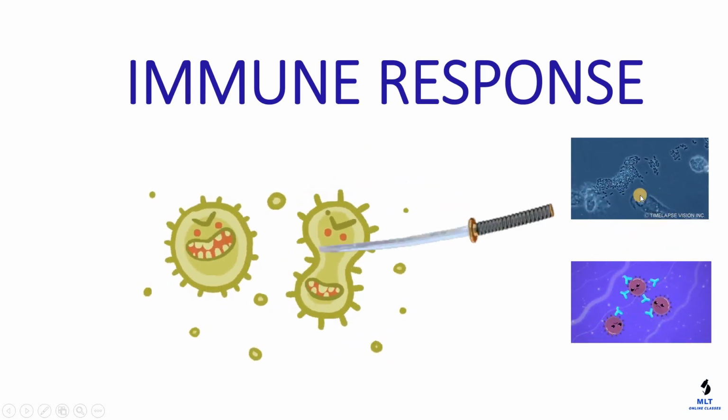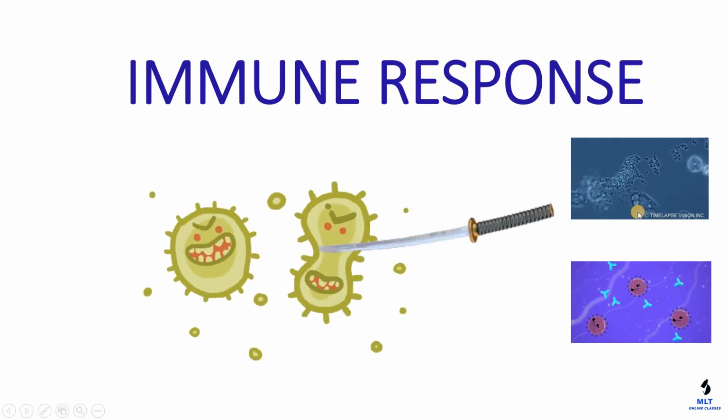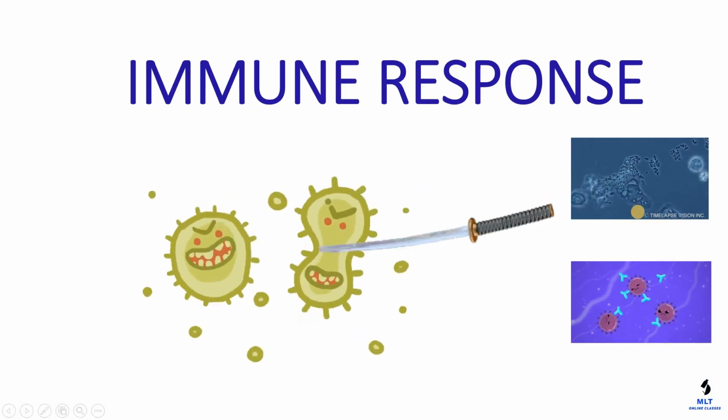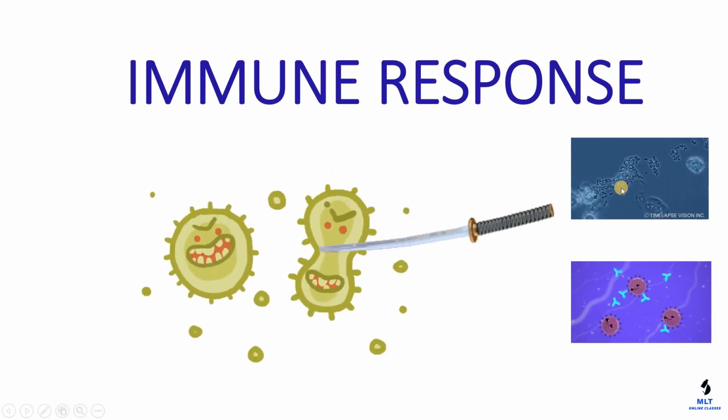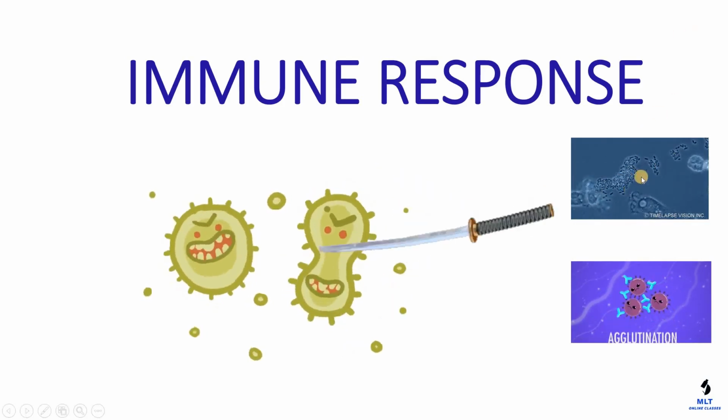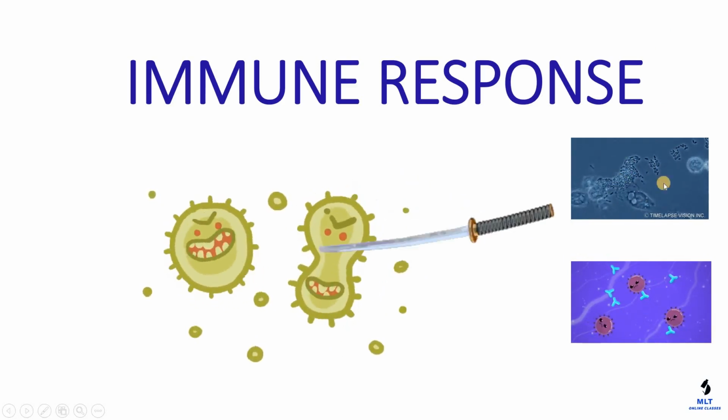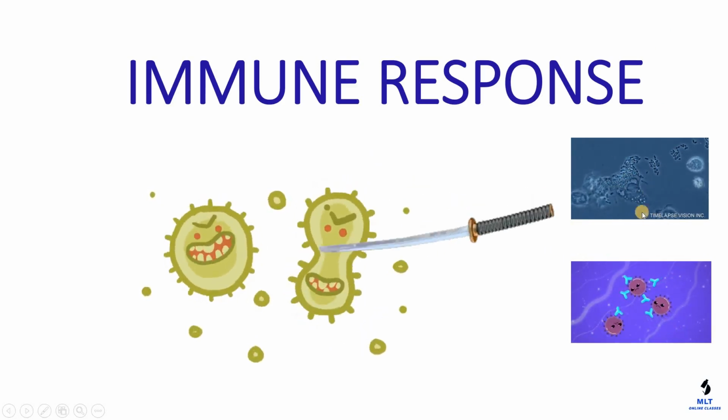So all the cells such as antigen presenting cells. What are those? Dendritic cells, B lymphocytes, macrophages, all those cells will come to the site of infection and they will eat the bacteria and they will kill the pathogens. So this is cell mediated immune response.